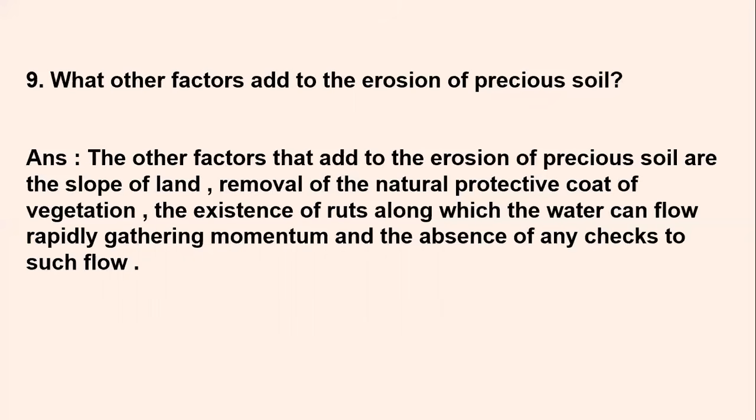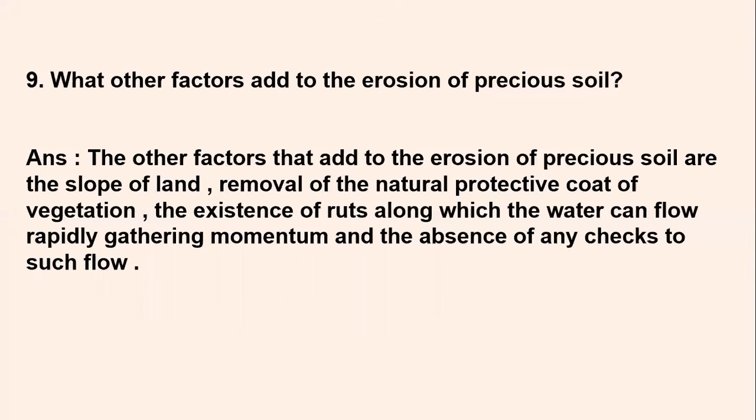Sometimes there may be extra, unwanted trees which have grown in the fields or in the mountains, acting as a protective shield there. But if you cut out those trees and plants, which act as a protective coat, then naturally all the soil will move away. When the trees are standing there, they catch hold of the soil. That is how you can protect it. But when you remove this natural protective coat, it will just wash away. So that becomes another factor.